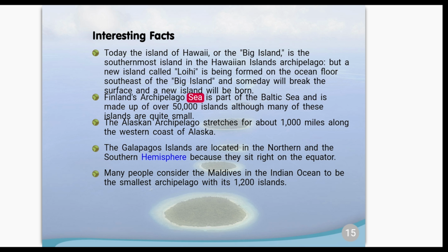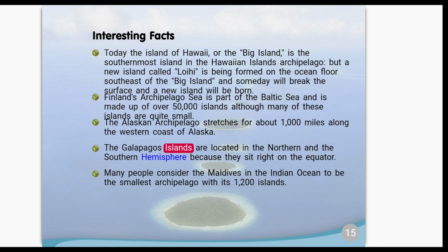Finland's archipelago sea is part of the Baltic Sea and is made up of over 50,000 islands, although many of these islands are quite small. The Alaskan archipelago stretches for about 1,000 miles along the western coast of Alaska.